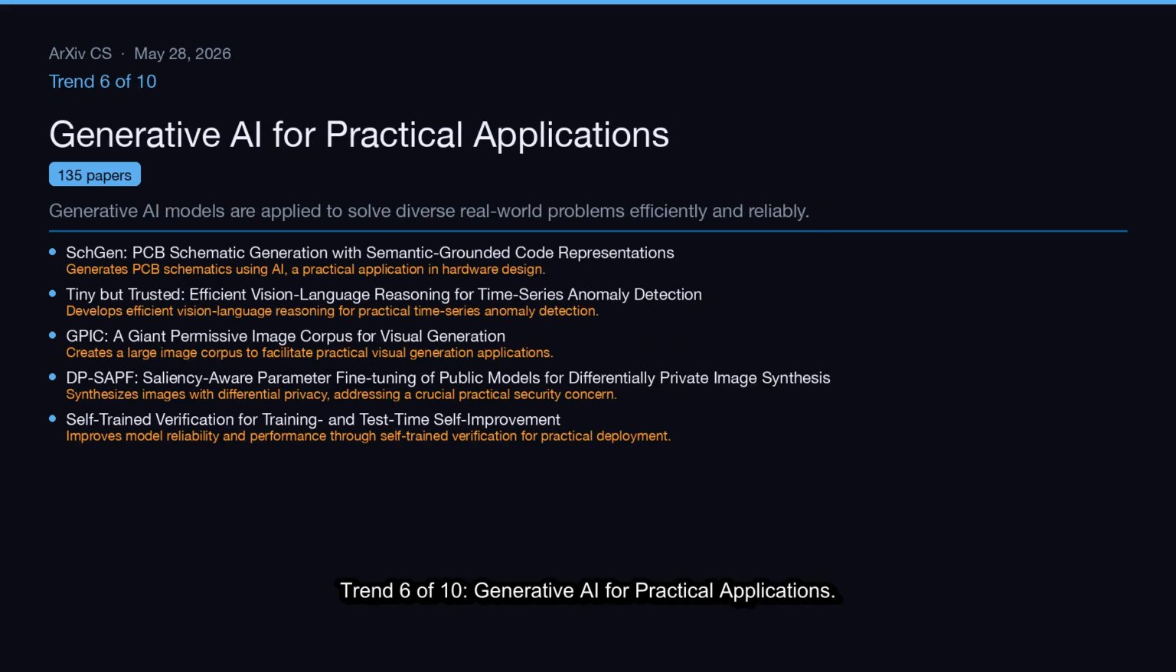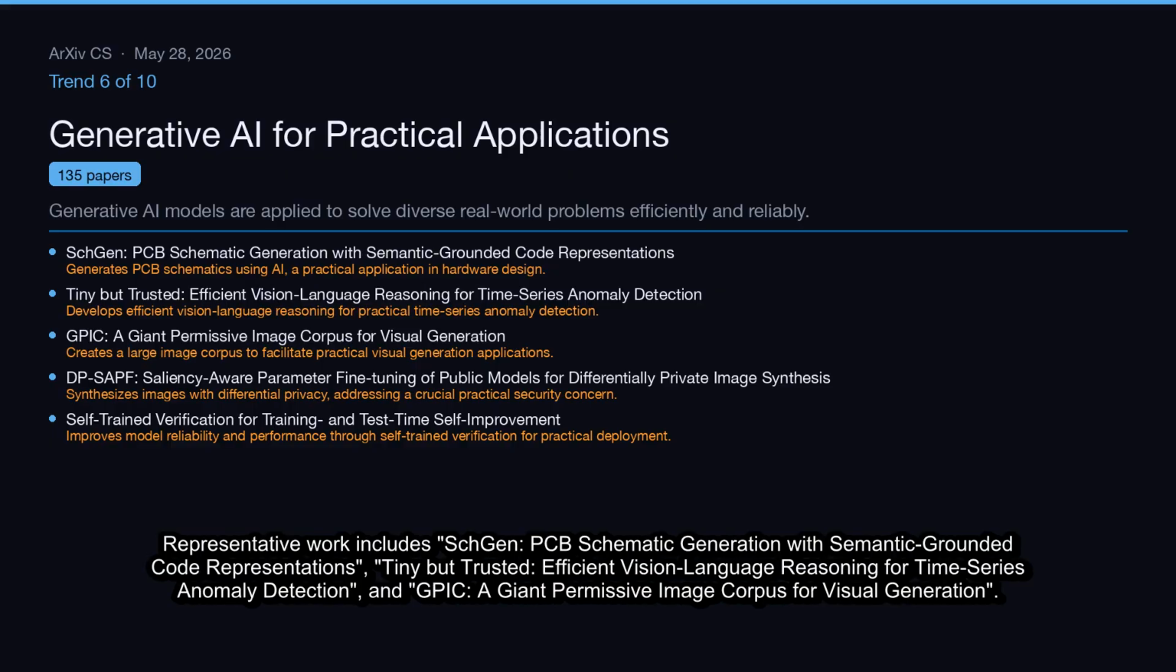Trend 6 of 10, Generative AI for practical applications. Generative AI models are applied to solve diverse real-world problems efficiently and reliably. This cluster covers 135 papers. Representative work includes SCHGen, PCB schematic generation with semantic-grounded code representations, tiny but trusted, efficient vision language reasoning for time series anomaly detection, and GPIC, a giant permissive image corpus for visual generation.